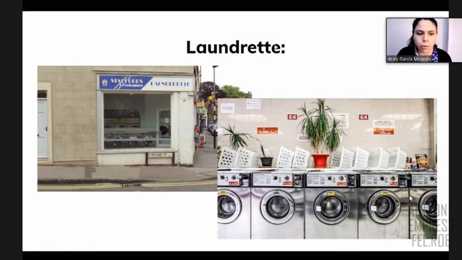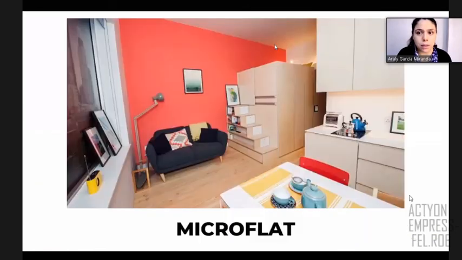Okay, and before we start, in a moment, we are going to have a reading. And in this reading, we are going to check this. The reading that we are going to have in the book is about a microflat. So what is a microflat? It's the micro, right? Very small. So a microflat is, this is a representation. Usually it's only one room. And in this one room, one space, small space, you have like everything that you need.